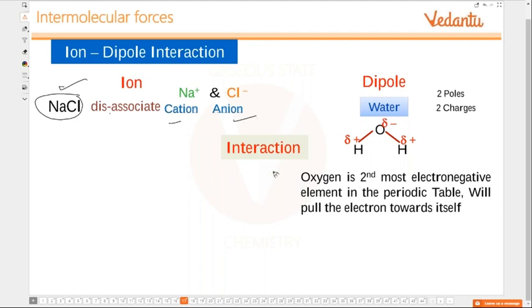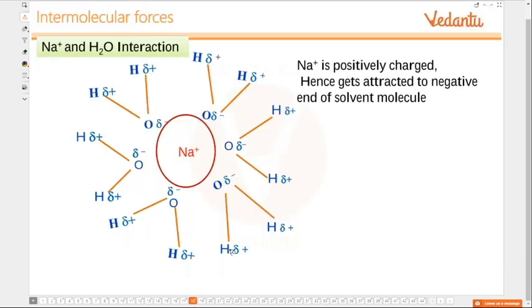How are they separated? That is very important. So water is a polar molecule. It has got dipoles, positive end and negative end, right? Oxygen is the second most electronegative element in the periodic table. It will pull the electrons towards itself and makes this water molecule polar. Okay, that and all we know.